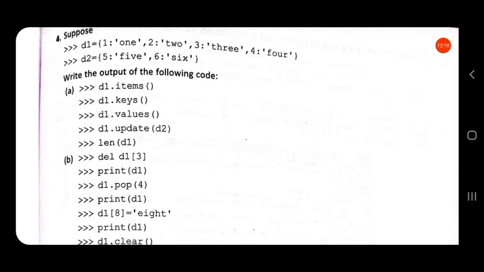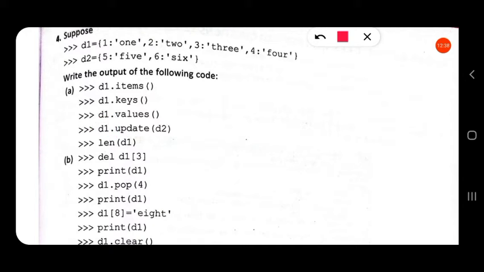Next one is D1.update(D2). So here the dictionary D1 will be updated with the values of dictionary D2. Change will take place only in dictionary D1. D2 will remain as it is.